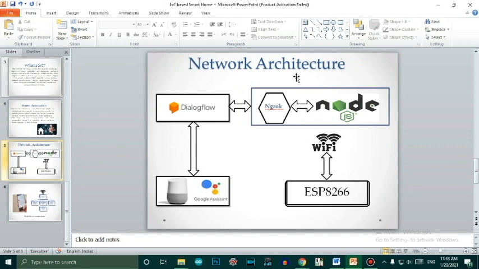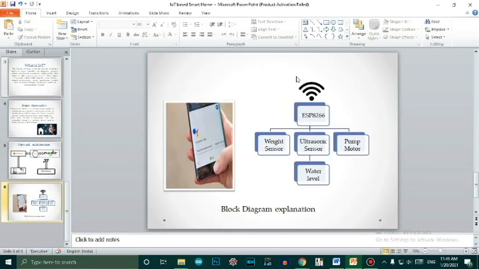Then Node.js hits the ESP8266, and the ESP8266 takes the data and gives it back through Node.js and Dialogflow to the Google Assistant, and the information is displayed on our mobile phone.